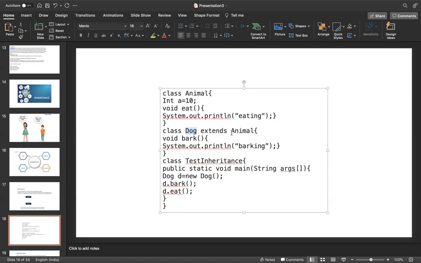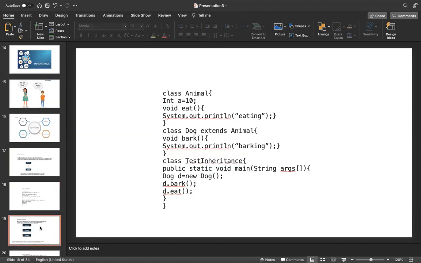Because we extended, we inherited. Inherited means now the child has the parent properties also. So that's why the child has the right to call the parent class eat method. This is single inheritance.